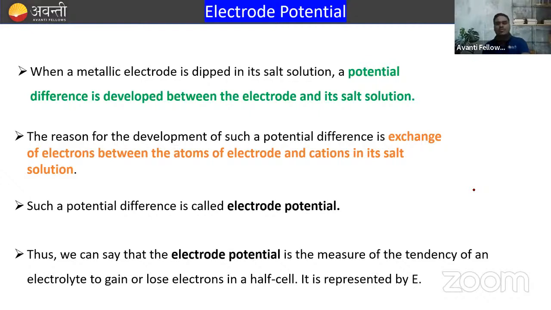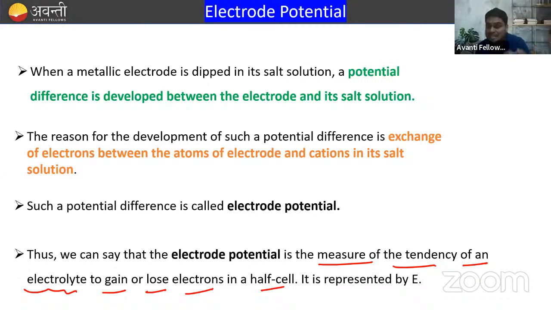So how will you measure the electrode potential, beta? Basically, electrode potential is a measure of the tendency of an electrode to gain or lose electrons in the half cell. Always remember, right? So what is electrode potential?